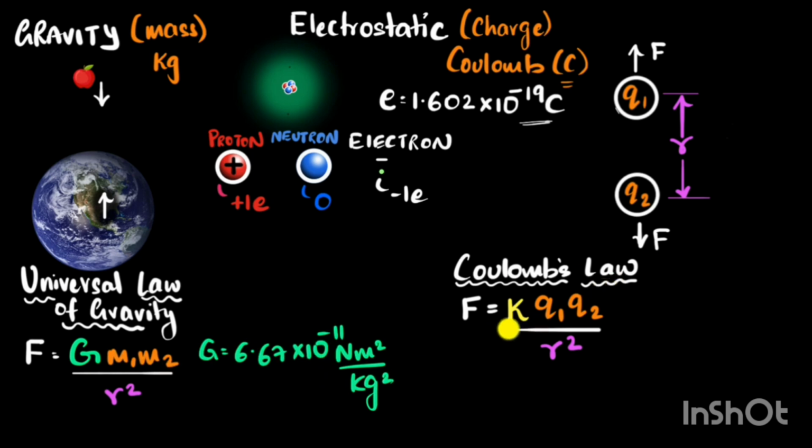So what is the value of K, which we call Coulomb's constant? Well, it turns out that the value of Coulomb's constant, K, is about 8.99 times 10 to the power 9 units. And can you work out the units yourself? Well, we just have to isolate K on one side. And if you do that, let me do that very quickly, we'll get F times R squared divided by Q1 Q2. So that will be F in newtons, R squared in meters squared, divided by Q1 Q2 in coulomb squared.